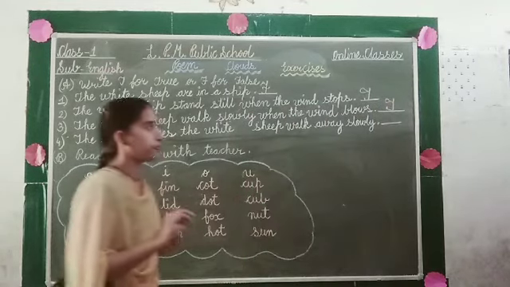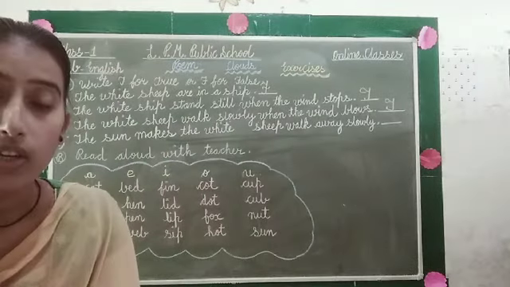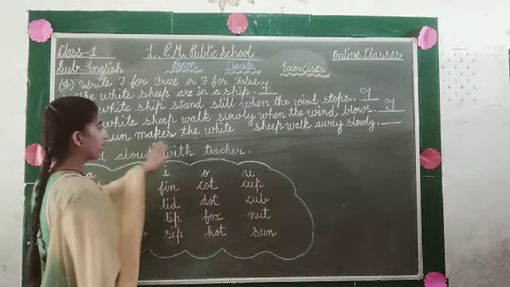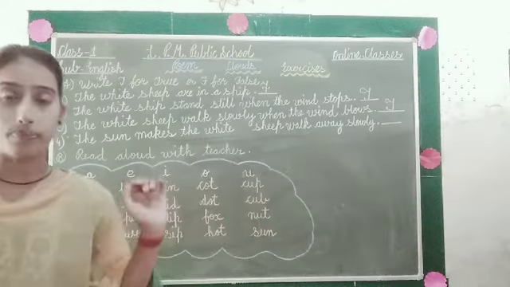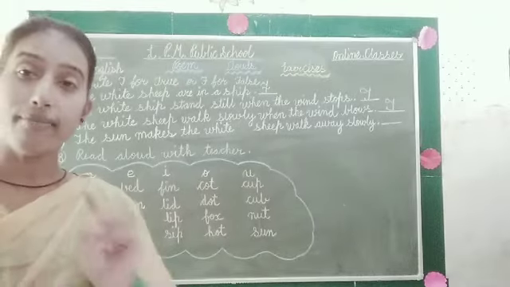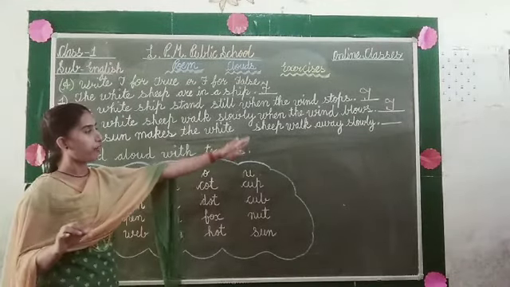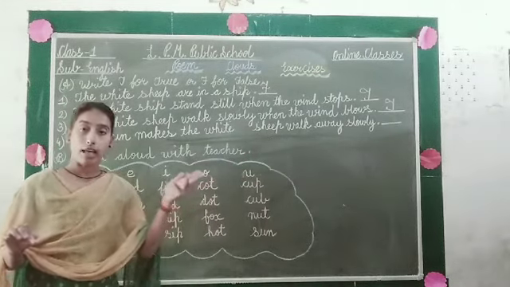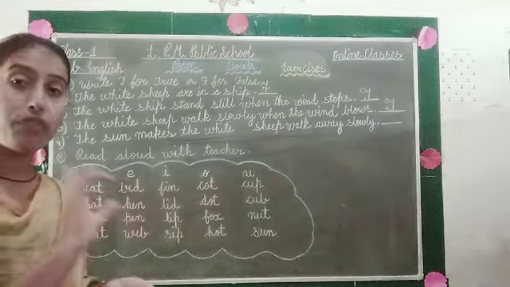Now come to the next. This next is number 4. In number 4, the sentence is, the sun makes the white sheep walk away slowly. So student, we have already learned in the poem that when the wind blows, the white sheep walk away slow.